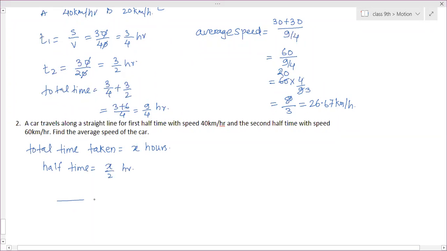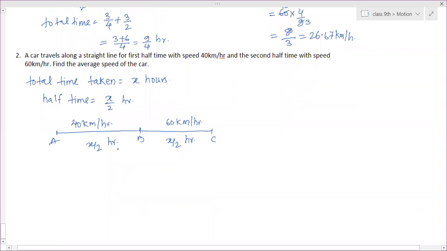So first, time taken A to B and then B to C. A to B is traveled with a speed of 40 kilometer per hour. And what is the time then? Time taken from moving from A to B is X by 2 hours, right? Yes, ma'am. And the next speed is 60 kilometer per hour from B to C. And what is the time taken? Again X by 2 hours, because half time.